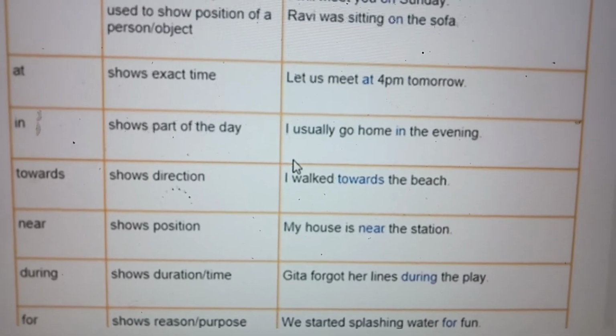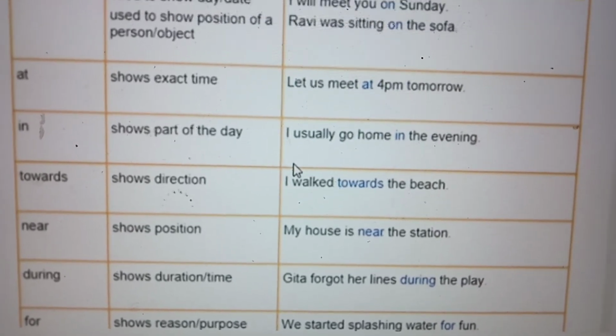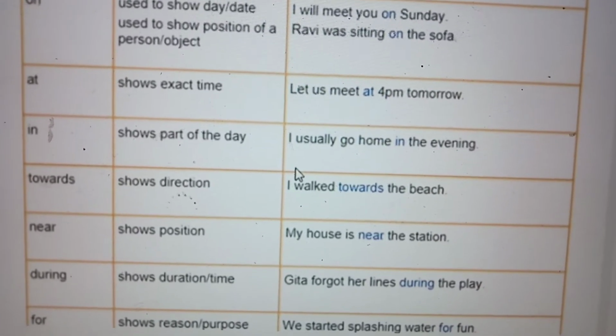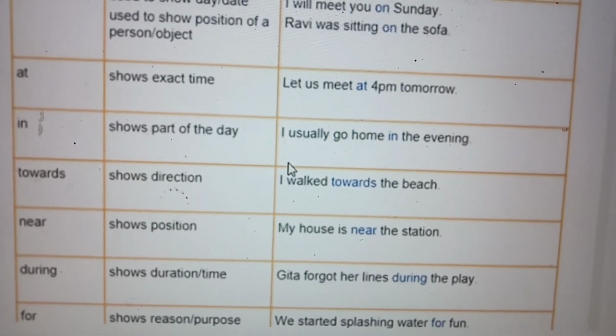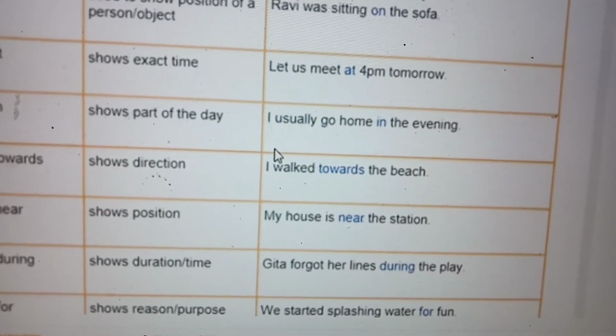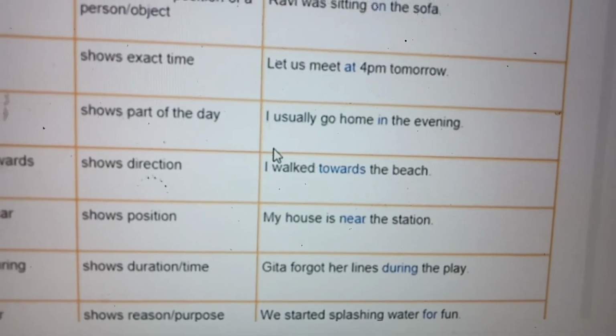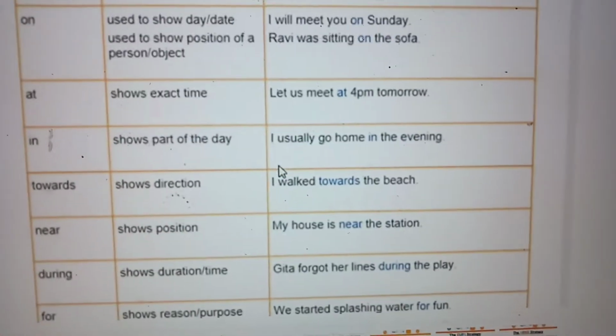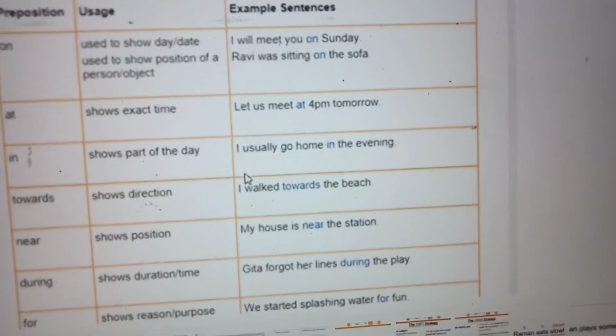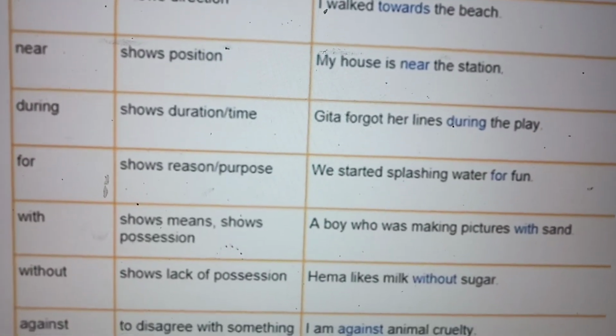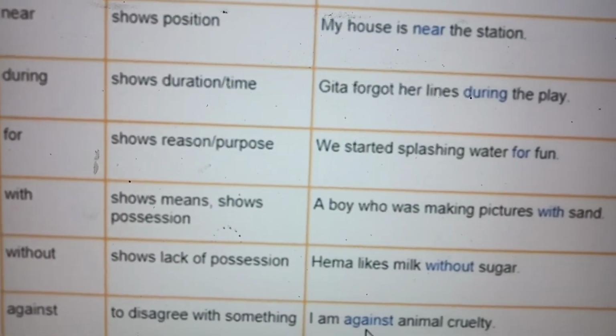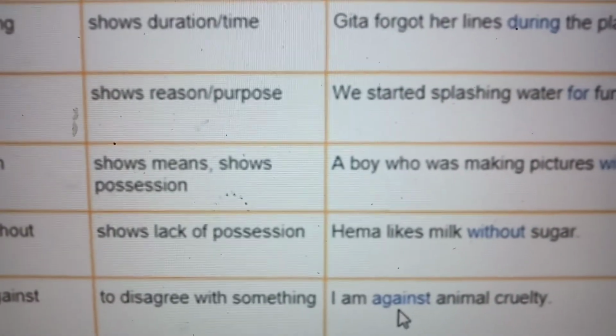During shows the duration. During the play. During the play means some drama is taking place during that. For shows reason. We started splashing water for fun. With shows means and shows possession.